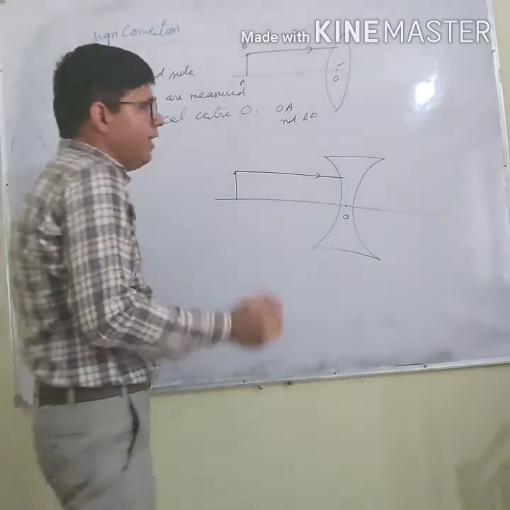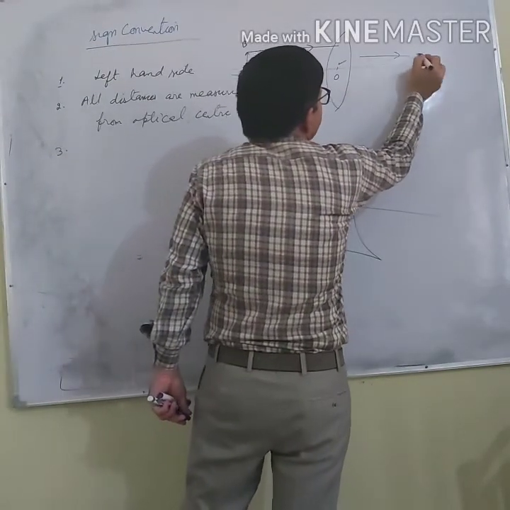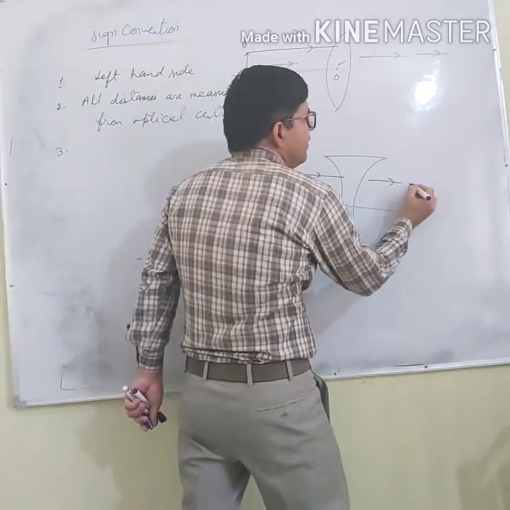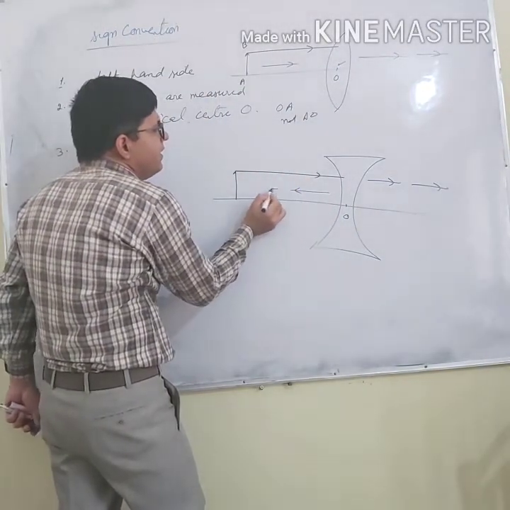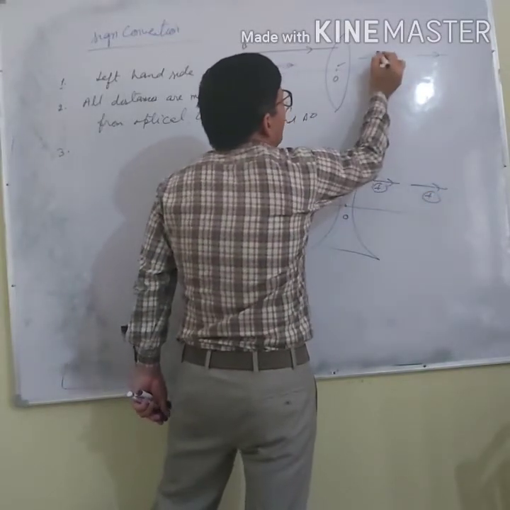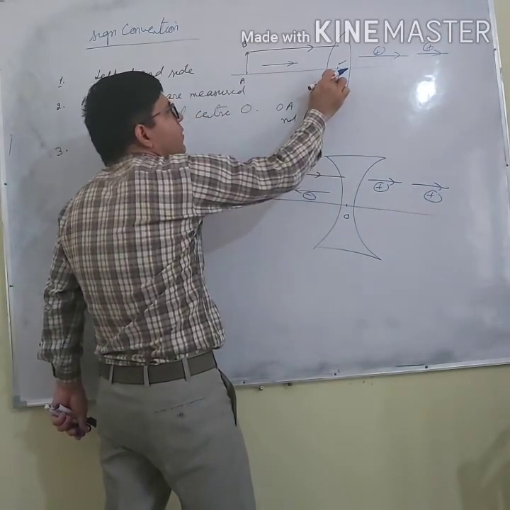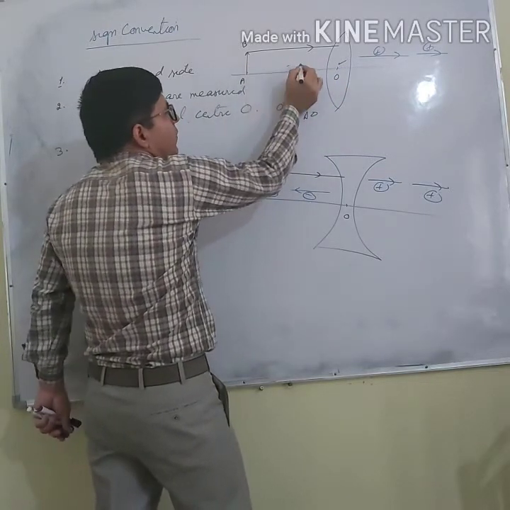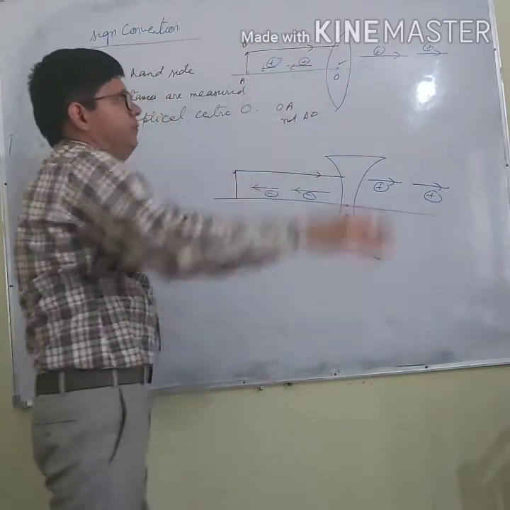What I want to say is that if I am measuring distances in this direction, these distances are positive. If I am measuring the distances in this direction, these distances are negative. In fact, since all distances are measured from the optical center, there won't be any distance moving from this. So if I say that this distance is positive, this distance is positive, right?